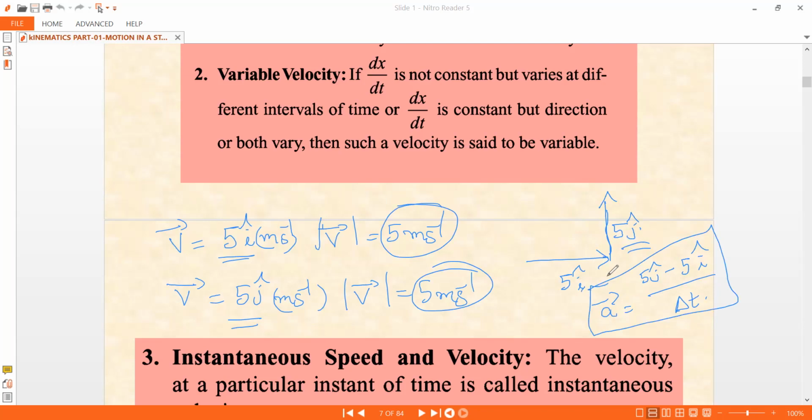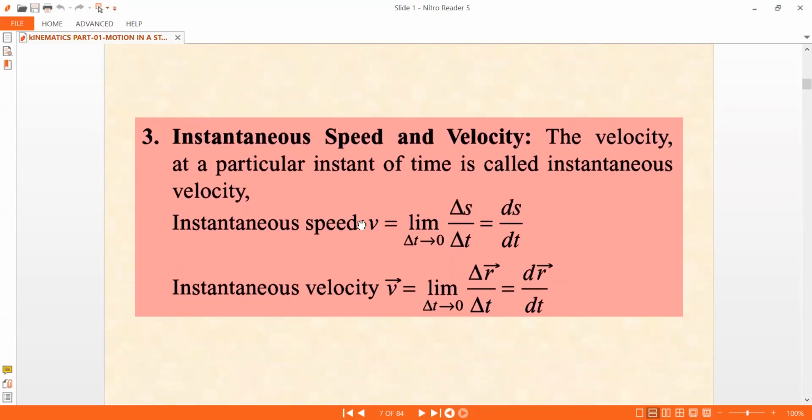So just an idea: acceleration is nothing but delta v by delta t, that is, the change in velocity divided by the time interval. So that is what it is. Fine.